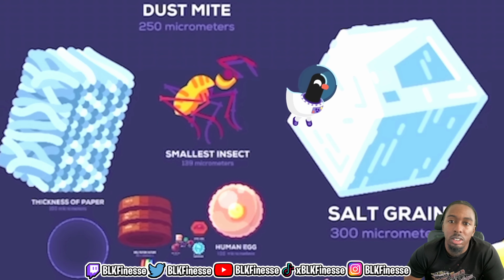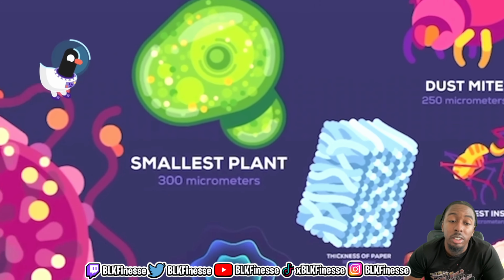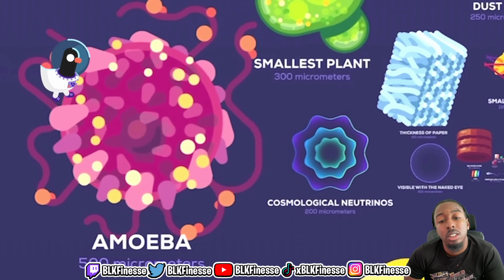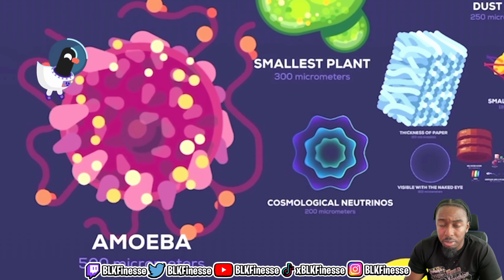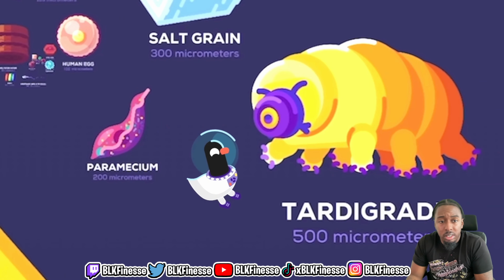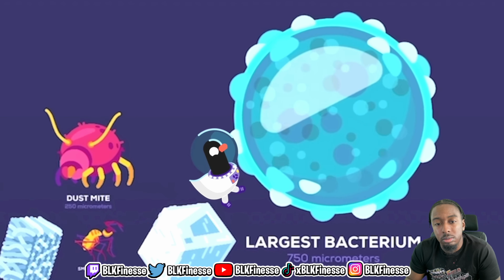Salt grain, 300 micrometers. Smallest plant, 300 micrometers, known as duckweeds. Oh yeah, you can see a salt grain. Amoeba, 500 micrometers, a tiny single-celled organism that can change its shape and moves by extending pseudopods. Tardigrade, 500 micrometers, also known as the water bear. Largest bacterium, 750 micrometers.